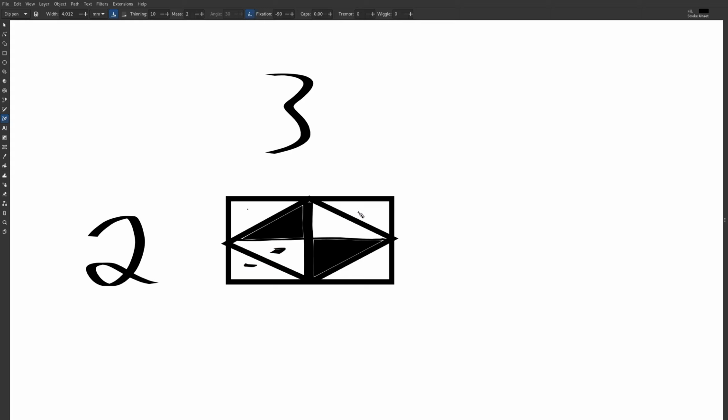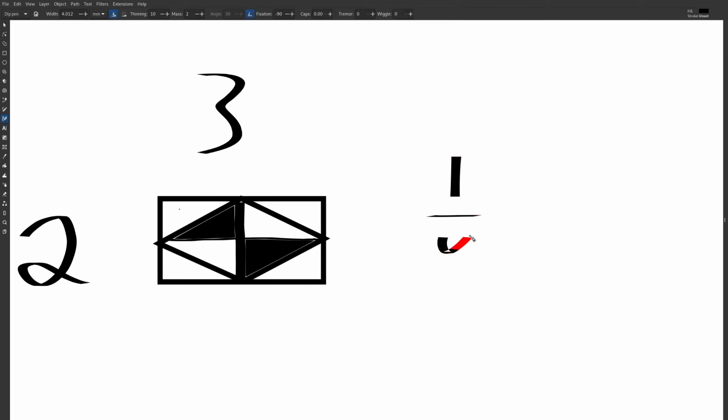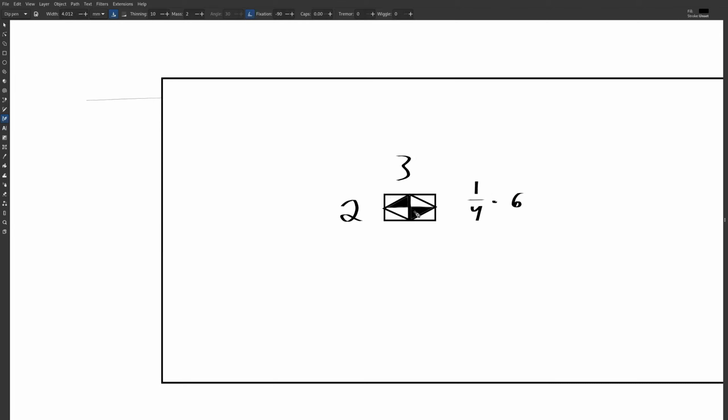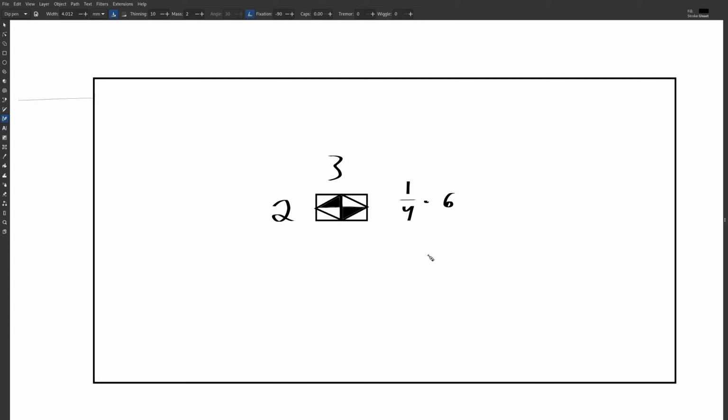You actually have 8 equal triangles here, and 2 of them are shaded. So that means 1/4 of the area here is shaded. So that's 1/4 times the total area, which is just 6. Okay, so the area of these two little triangles, or the success region, is going to be 1.5.